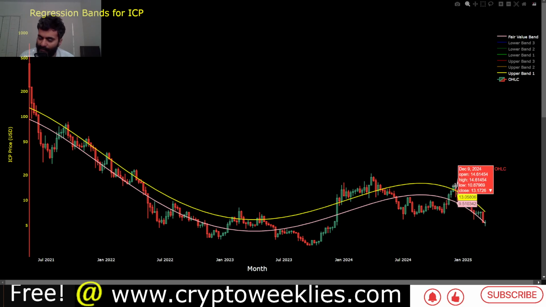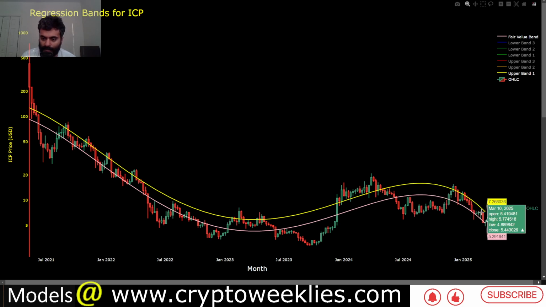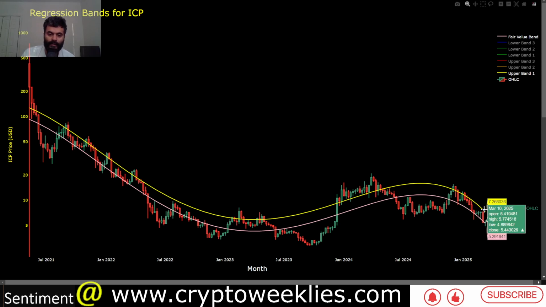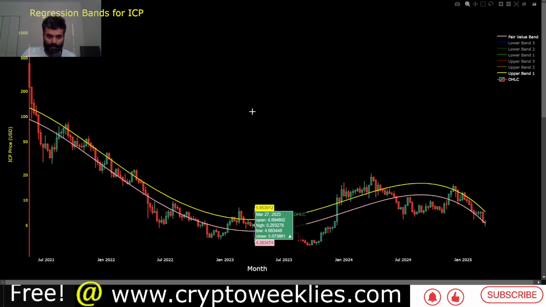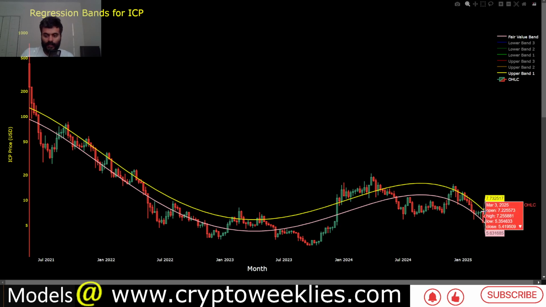Again, prices do go, even at some point in the post halving year at least for major cryptos, to that Euphoria case, which starts essentially when the 1 standard deviation ceiling is hit. For ICP, the 1 standard deviation ceiling back in March of 2024 was at around $12. Now, because of its continued downturn, it is at around $7.26. This is a non-linear fair value estimation, especially for altcoins which tend to not go up with time but have that oscillation function. Right now, unfortunately, the 1 standard deviation ceiling is only at around $7.